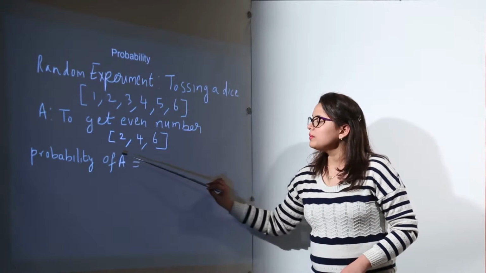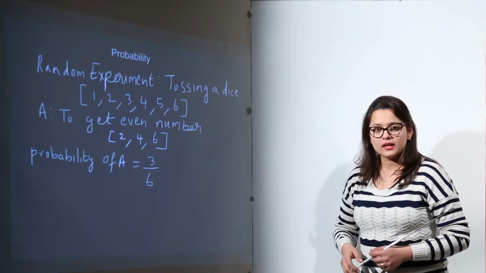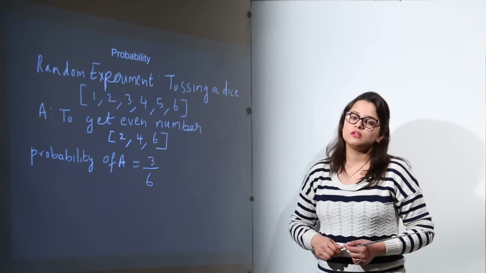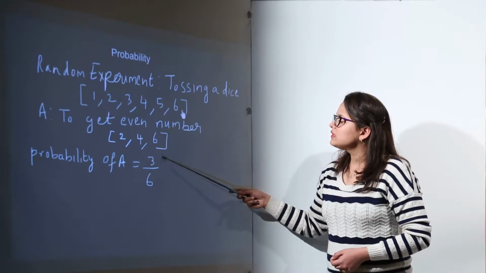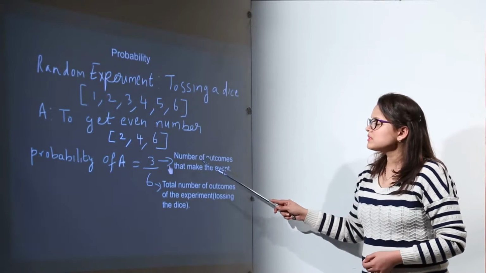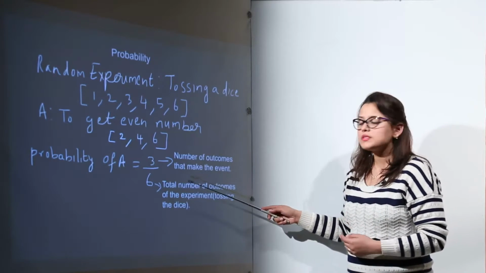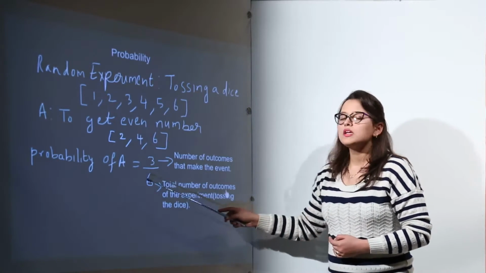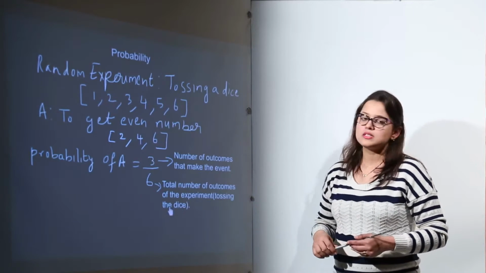What will be the probability of event A happening? How many chances are there that the outcome will be an even number? If I put it into the question format, the answer would be 3 upon 6. Why? Because 3 is the number of outcomes that make up the event, that is the number of favorable outcomes, divided by the total number of outcomes of the experiment. So any probability can be calculated in the same way.